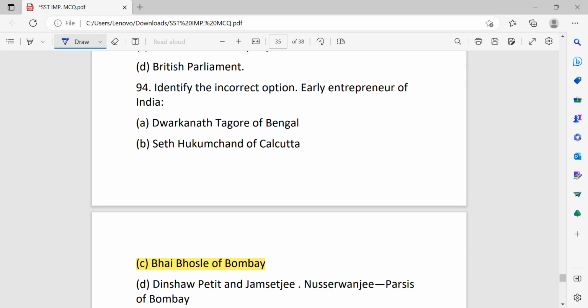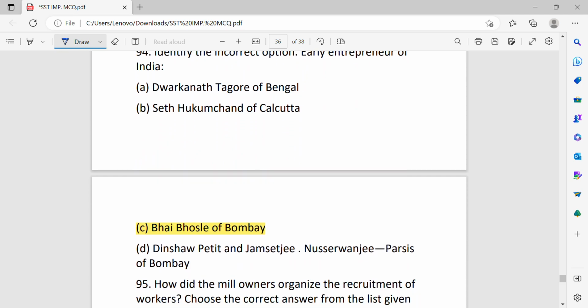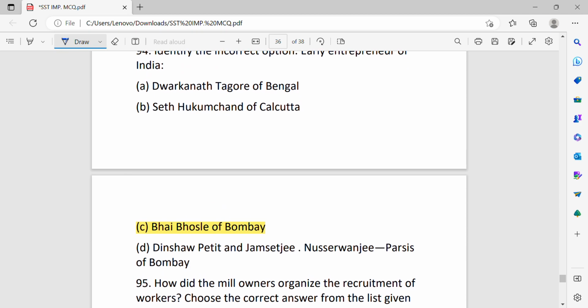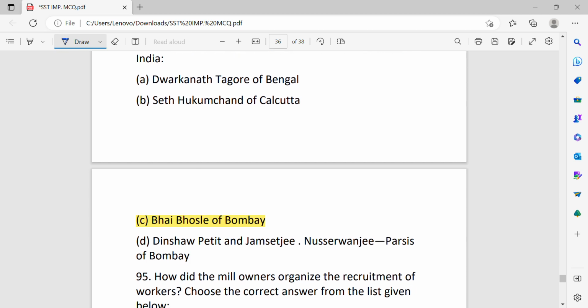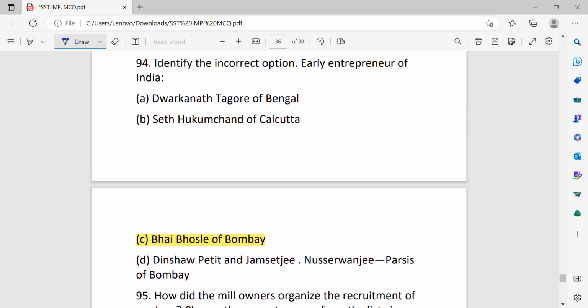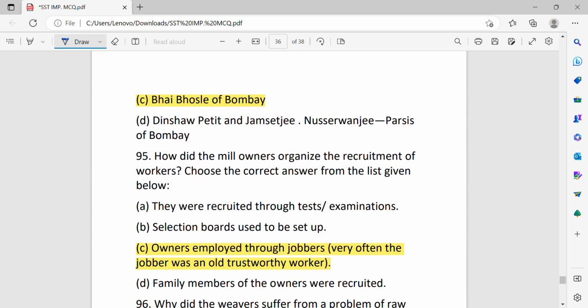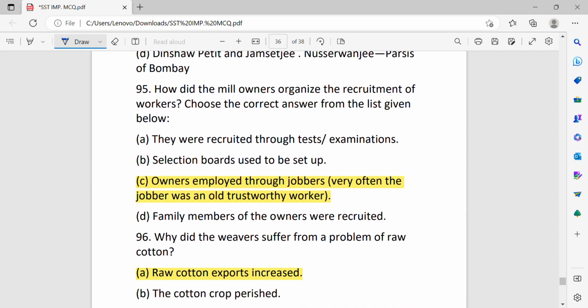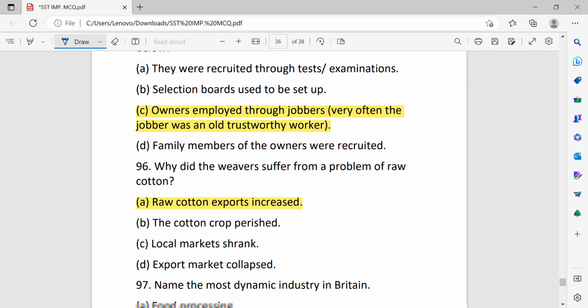Early entrepreneurs of India: Dwarkanath Tagore of Bengal, Seth Hukumchand of Calcutta, Bhai Bhosle of Bombay, Dinshaw Petit and Jamshedji. C option is the correct answer. How did the mill owners organize the recruitment of workers? Choose the correct answer from the list given below. Owners employed through jobbers. Very often the jobber was an old trustworthy worker.